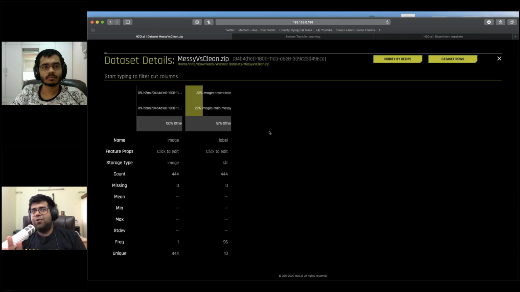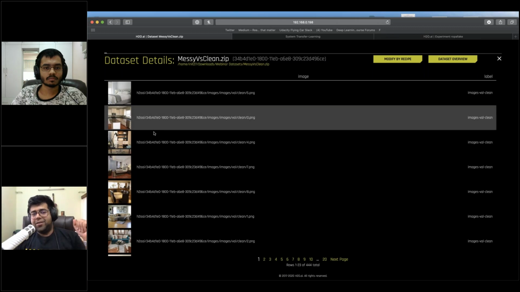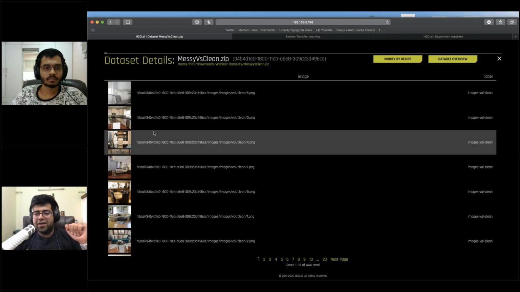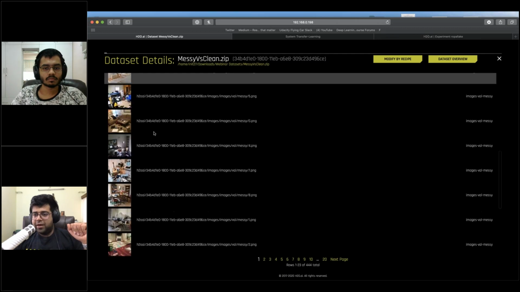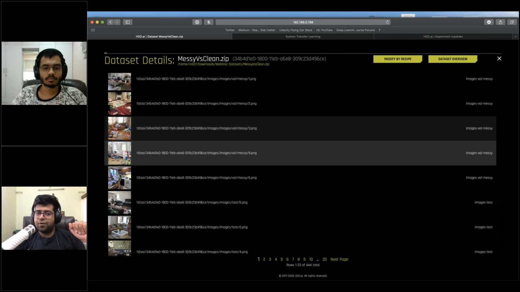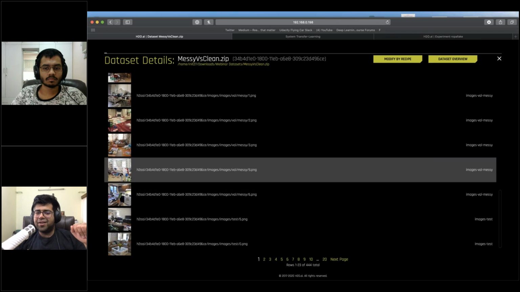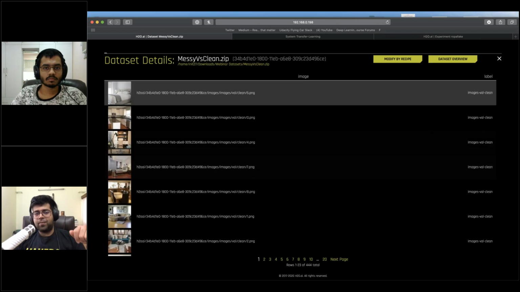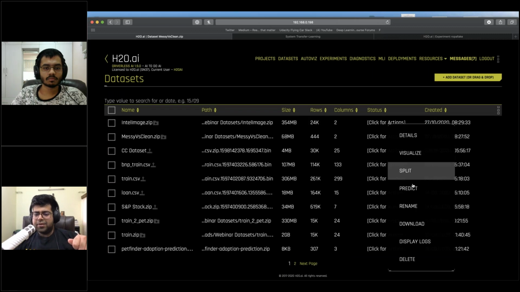Now, essentially, you could classify this as EDA, exploring your data, analyzing your own data. So I just want to make sure that, hey, this does have images in an expected format and these do make sense. So I can see that, sure, there are images of clean and messy rooms. The messy rooms actually look quite messy. So the data is as expected. Things are working like they should. We're good to go. What I'm going to do next is try to launch an experiment on this.